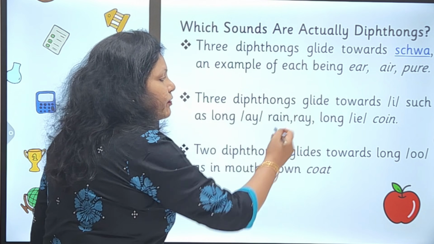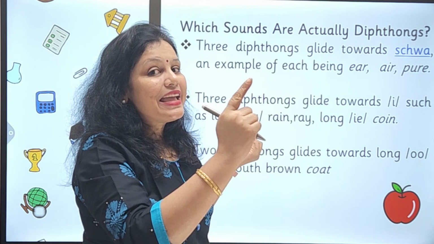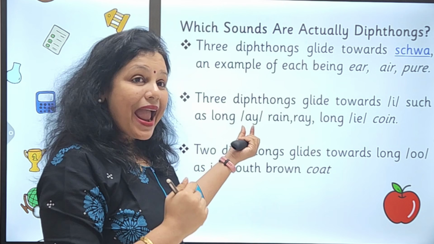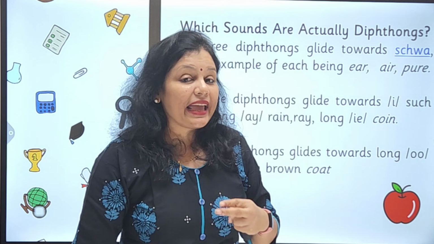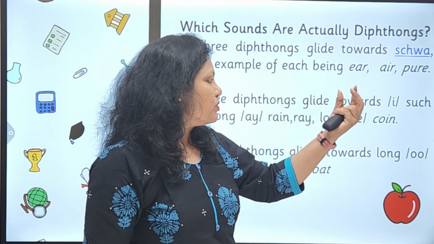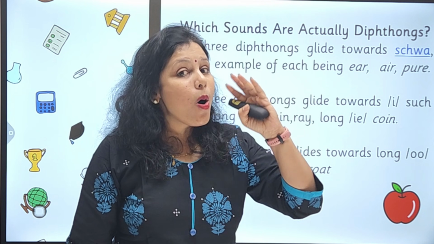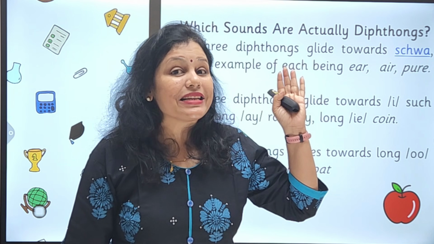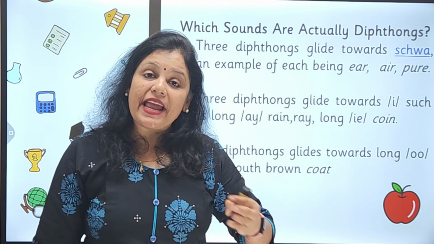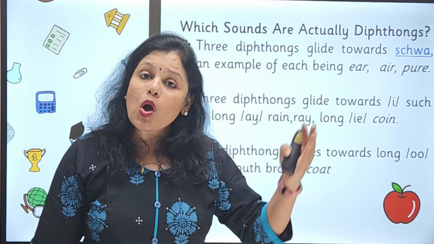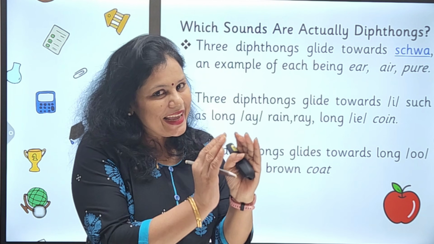Let us see 3 diphthongs which glide towards the long e sound, as in ai giving you the a sound, ay giving you the a sound. Similarly, long I, as in coin, oi. Can you hear that sound here? That is why 3 of the diphthongs end towards the long e sound, and that is why these 3 also will be under the diphthongs. So 3 categories are there.